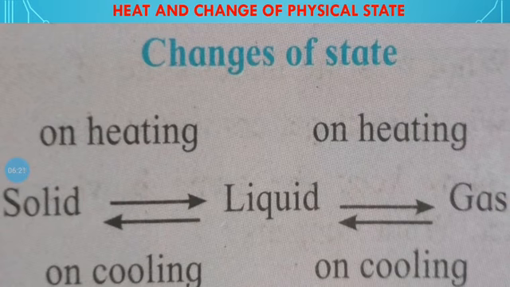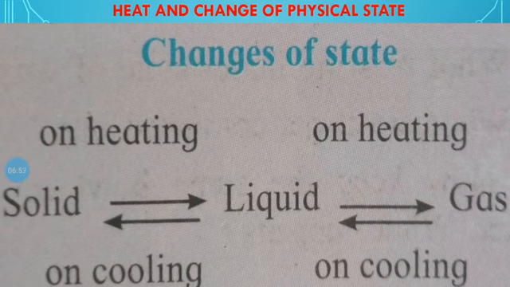So we can take the example of ice. When the ice is removed from the freezer of the fridge, the temperature outside the freezer is greater than the temperature inside the fridge or freezer. So this solid ice gradually changes from solid to liquid on heating.